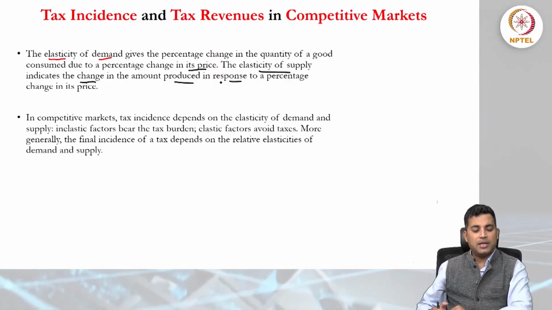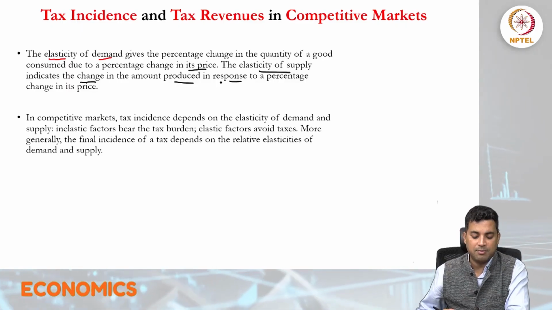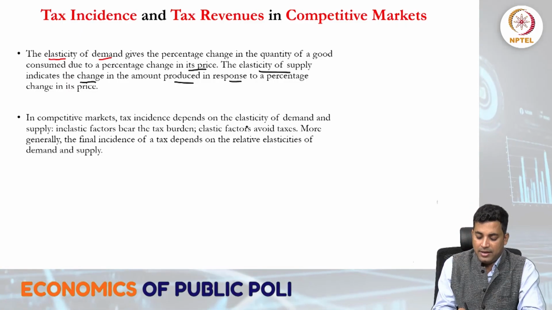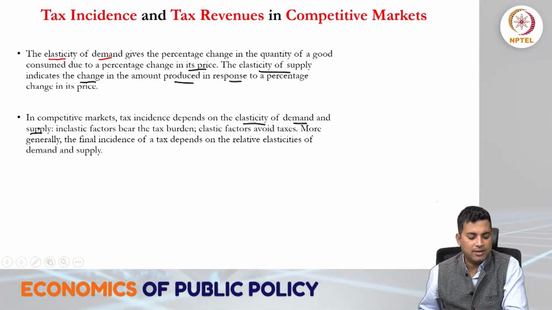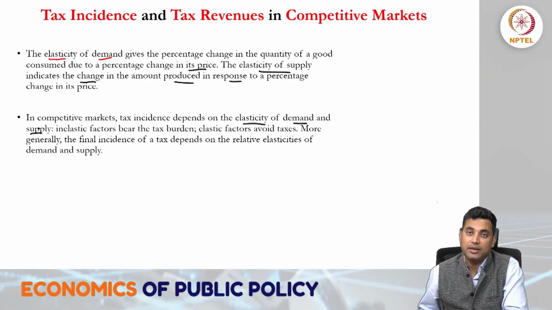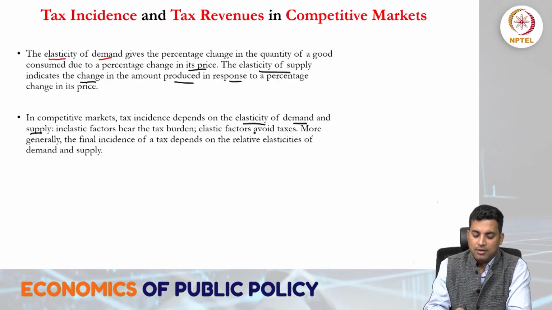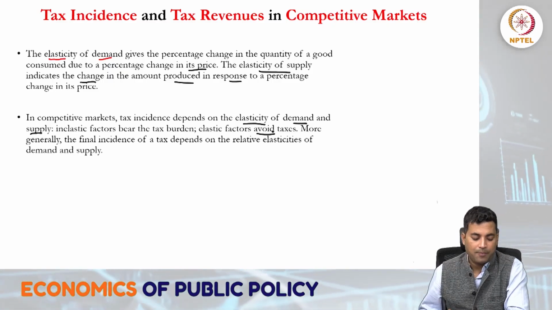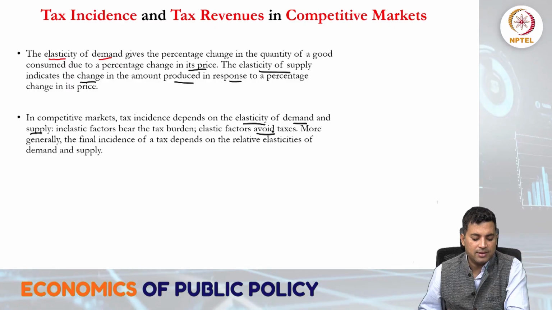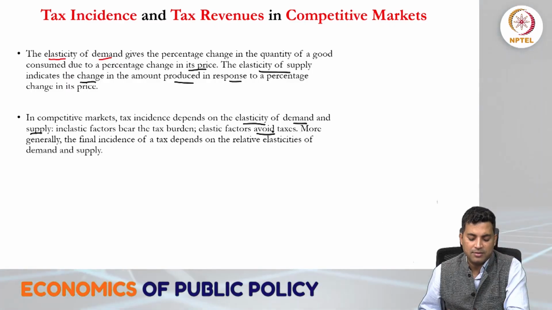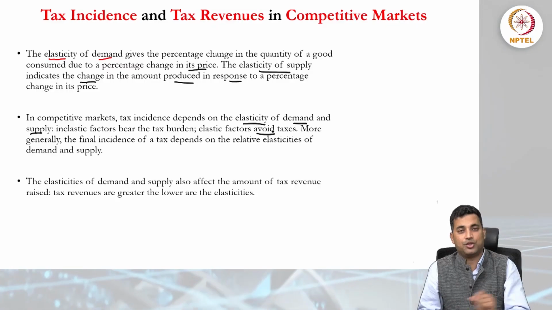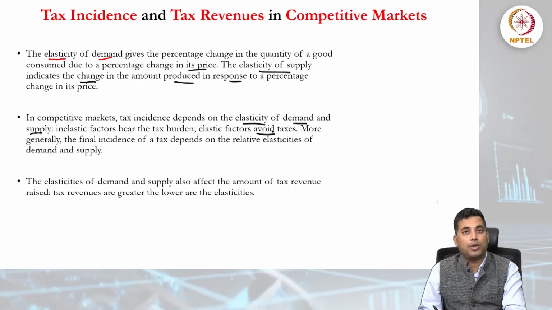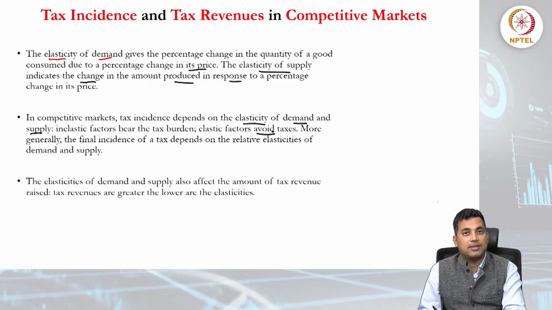Now in competitive markets, tax incidence depends on the elasticity of demand and also of supply. Inelastic factors bear the tax burden. Elastic factors avoid the taxes. More generally, the final incidence of tax depends on the relative elasticities of demand and supply. This is just a recap of what we discussed in our last lecture.